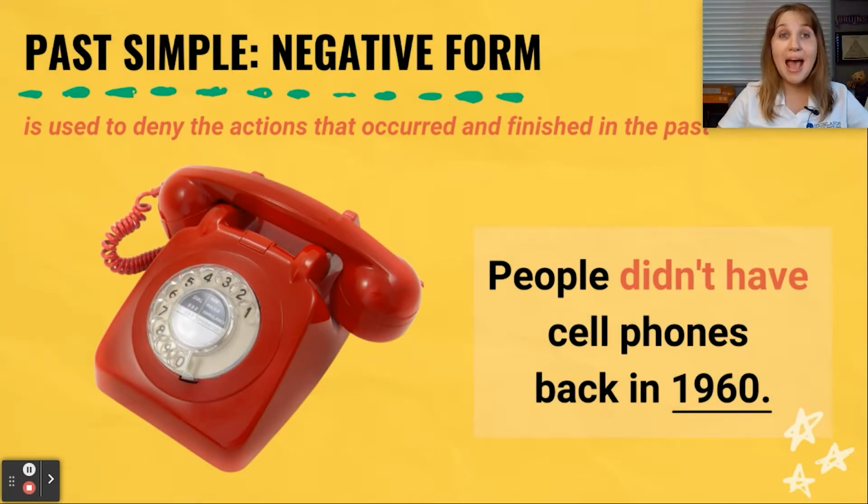We are using past simple, the negative form, to deny the actions that occurred and finished in the past. For example, people didn't have cell phones back in 1960. So we are denying the fact about the cell phones in the past.